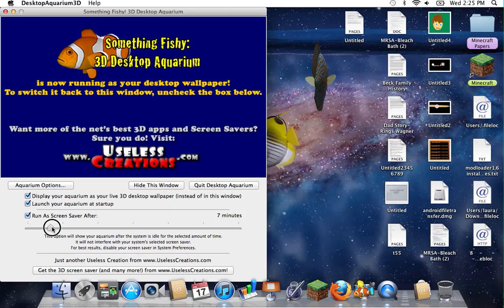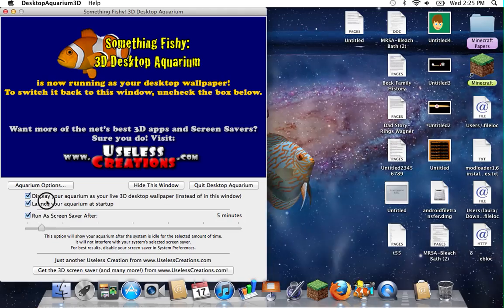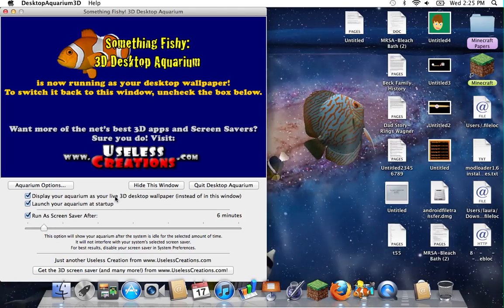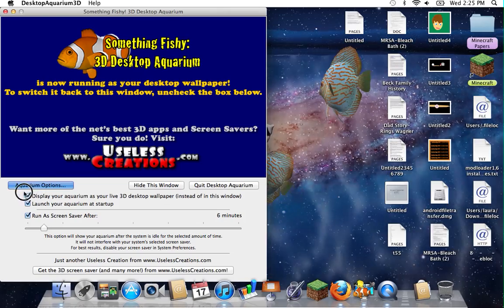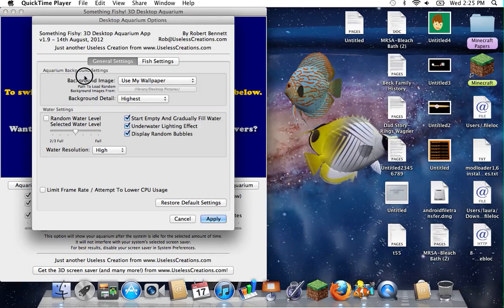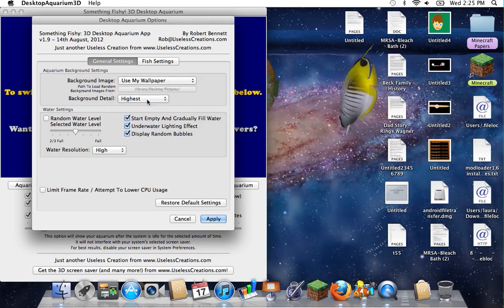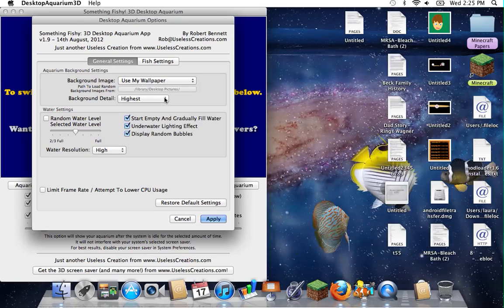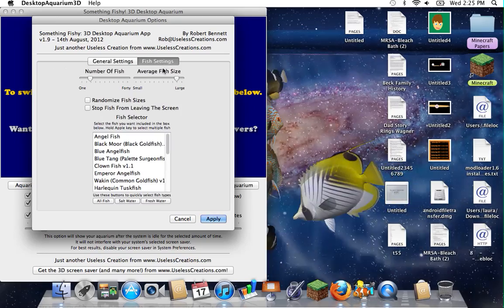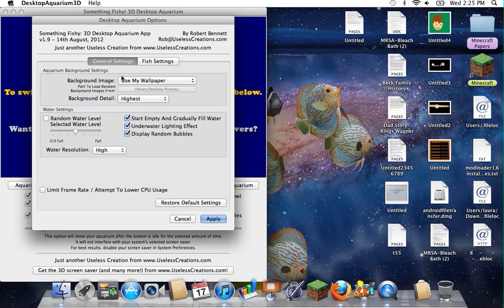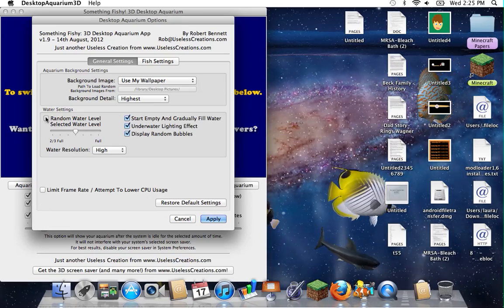So I'm running a screensaver, and so I'm gonna put it to 5 minutes. Display aquarium as your live 3D desktop wallpaper. Hit yes, yes, yes. Then you go to aquarium options. Background detail, I put in highest resolution. This. I use my wallpaper. And then fish setting. Wait, no. So then just this, you can randomize water level.